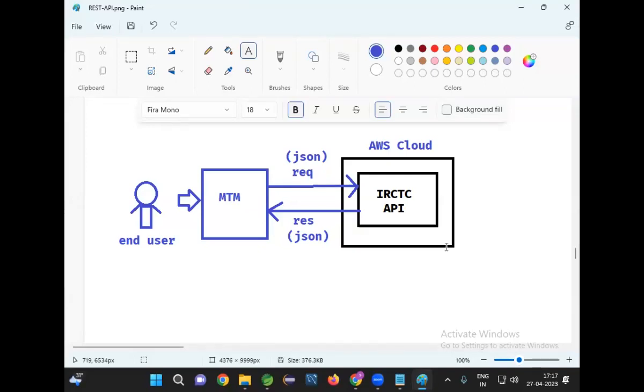How will they exchange the data? JSON. Why are we going for JSON? It is interoperable. My applications can understand JSON data. Are you guys clear? Now, let us start.